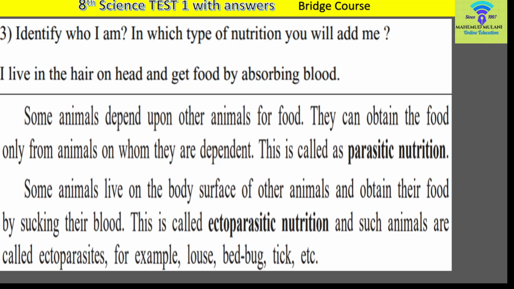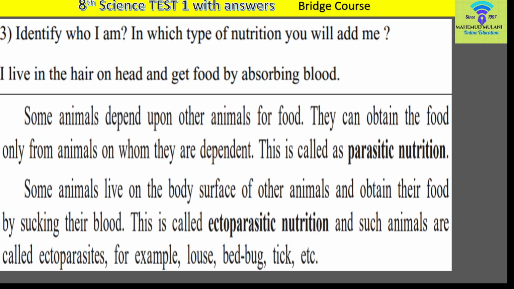Some animals live on the body surface of other animals and obtain their food by sucking their blood. This is called ectoparasitic nutrition, and such animals are called ectoparasites. For example, louse present in the hair of our head, bedbug present in any kind of bed, and a tick present on different types of animals.